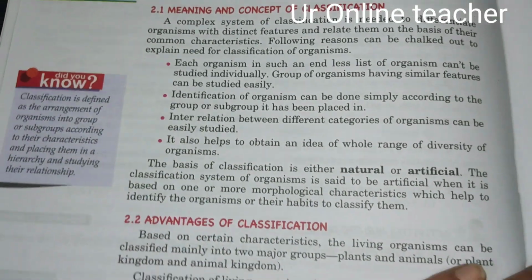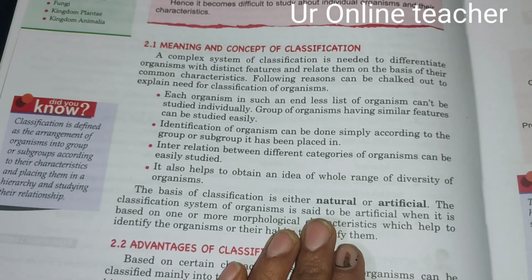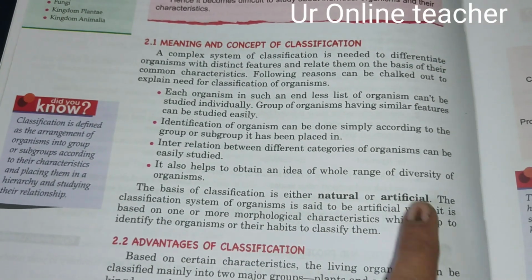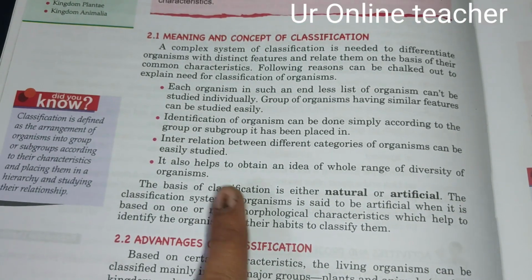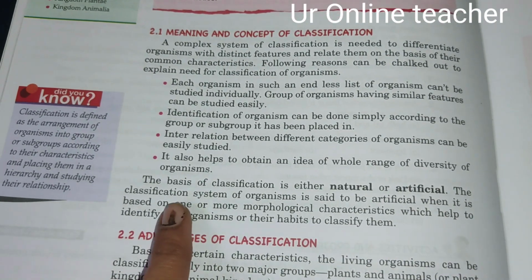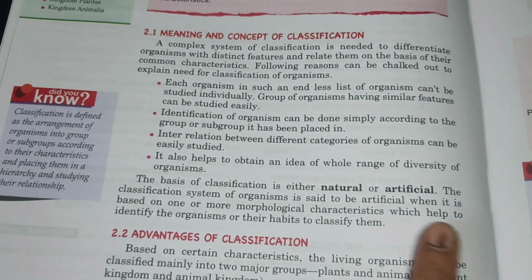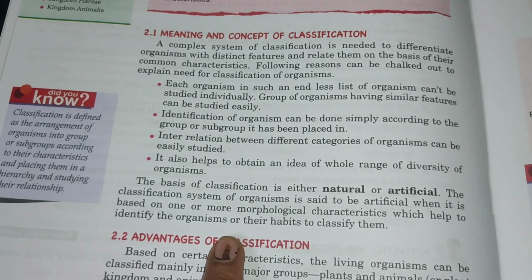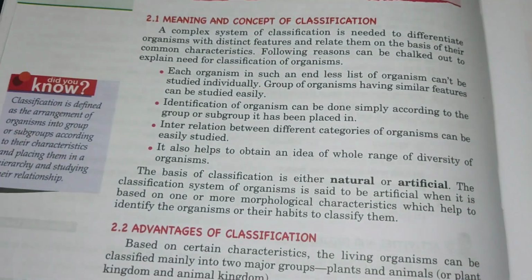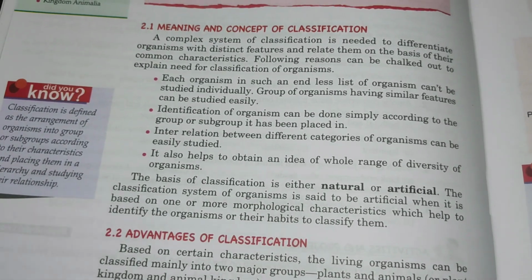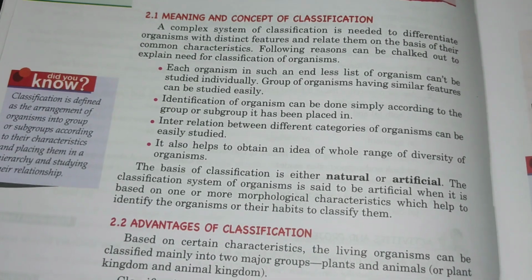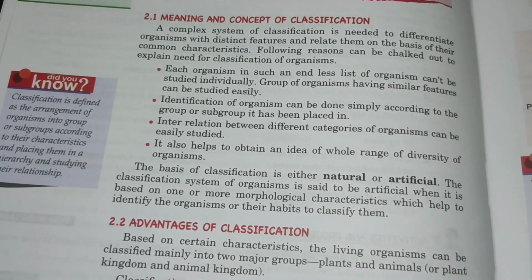Then, the basis of classification is either natural or artificial. The classification system of organisms is said to be artificial when it is based on one or more morphological characters which help to identify the organisms on their habits to classify them. So artificial is when the classification is based on morphological characteristics, to identify the organisms on their habitats and classify them.